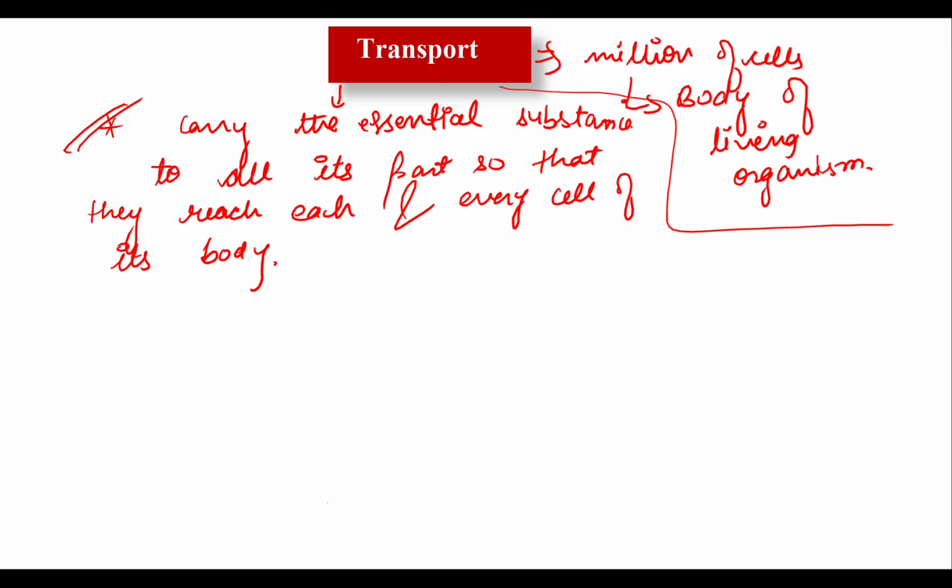In biology, transport is a life process in which a substance absorbed in one part of the body of an organism is carried to other parts of its body. We will now study the transport system of plants and human beings and describe the parts which make up these systems. In other words, we will learn how plants and animals carry substances from one part of their body to another. What type of substances? These are the absorbed food substances, as well as oxygen and water.